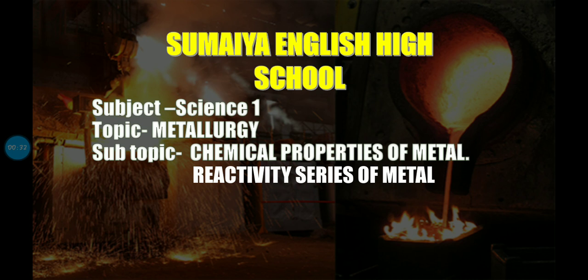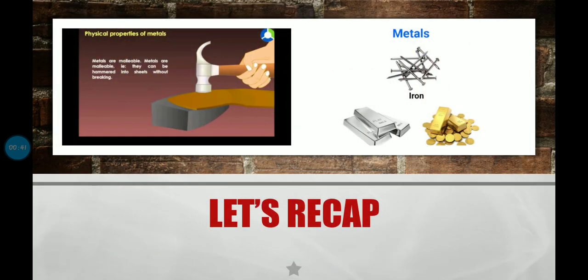In this lecture we are going to first learn about the chemical properties of metals and the reactivity series of metals. Before starting the topic, let us first see what the physical properties of metals are. Metals are mainly found in solid state, except for mercury and gallium, which exist in liquid state at room temperature.